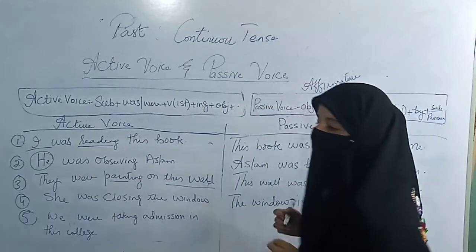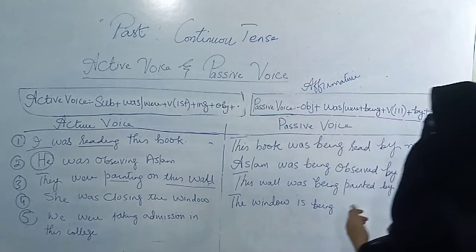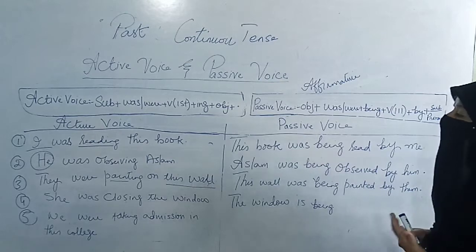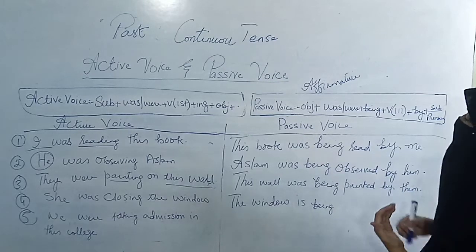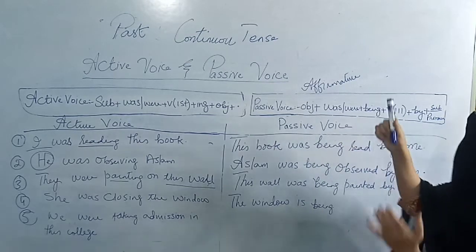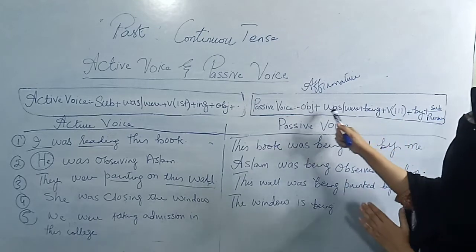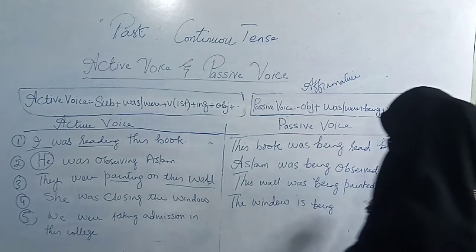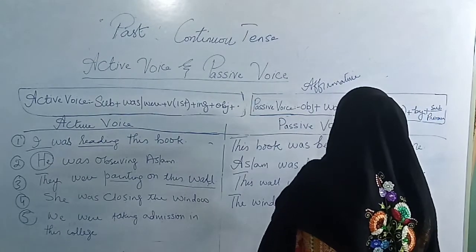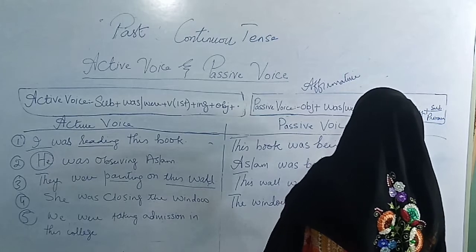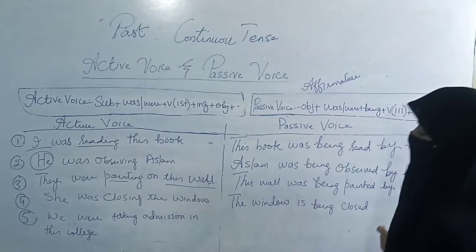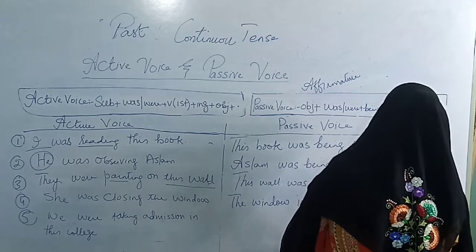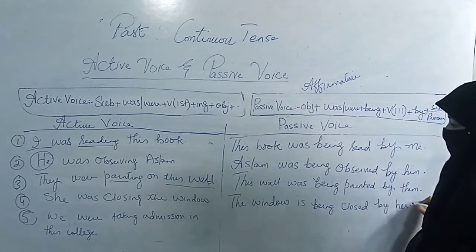Being came according to the formula because in continuous tense, in past continuous tense, or in present continuous tense, or in future continuous tense, we have to apply being after was or were. Was or were are auxiliary verbs. The window is being closed. Close is the third form of the verb. Then you have to apply by, and at last you have to apply the subjective pronoun.